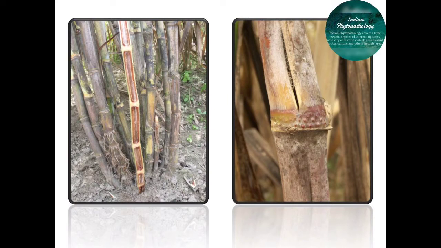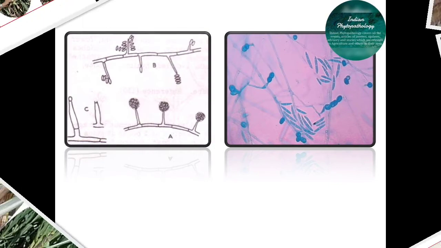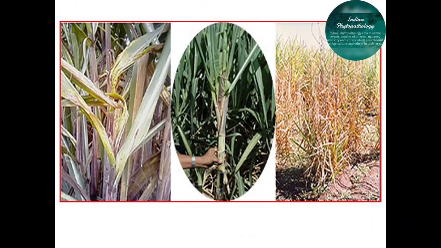There are a few characters of this fungus that help in identification of this wilt. The fungal mycelium is hyaline. It is septate, that is, there are crosswalls between the hyphae, so it is called septate hyphae, with thin walls. These are some characters of this pathogen. The conidiophores are simple, slender or swollen, on which hyaline, oval to elliptical microconidia are singly shed, collecting in slime drops. So these are all the characters of this pathogen.